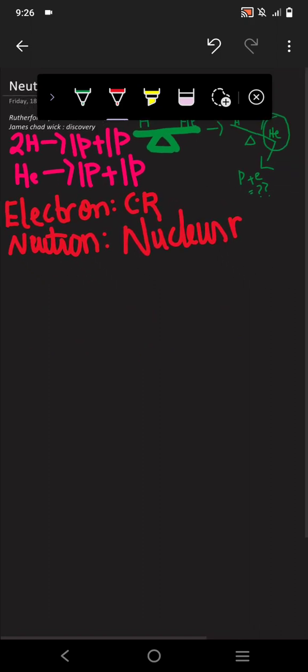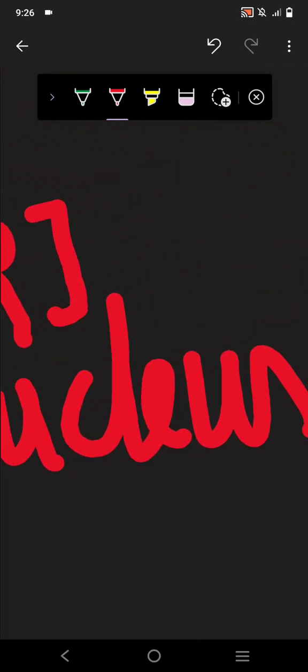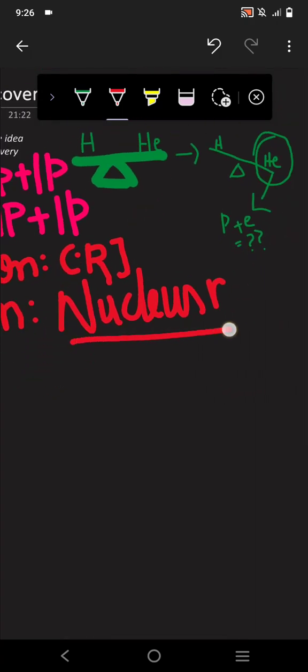The reaction that William Crookes presented in the discovery of the electron was the experiment known as electrolysis. But here James Chadwick did a nuclear reaction, meaning passing the neutron from the nucleus. Now we're going to see what that reaction is.